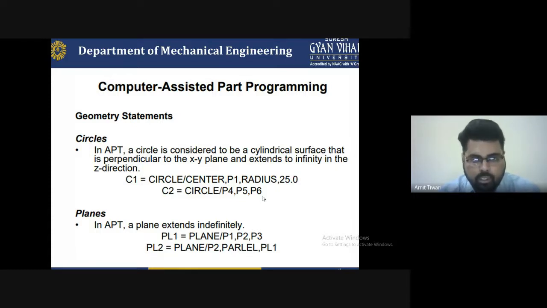So for the geometrical statements, there are different types of coding we are using, and this is how you can write the program, and I think you understand.